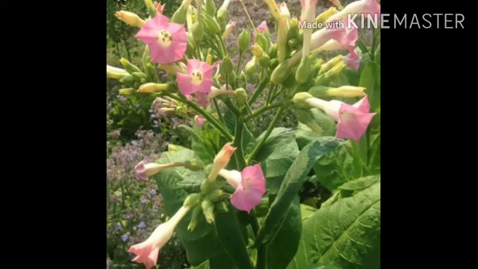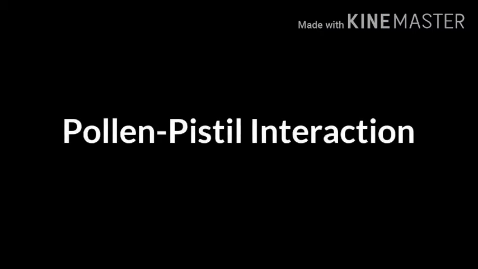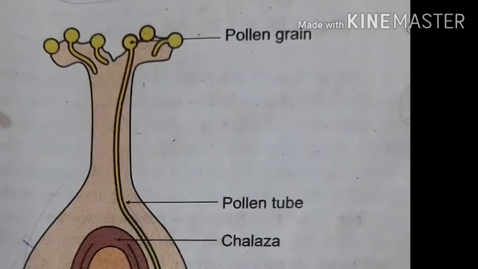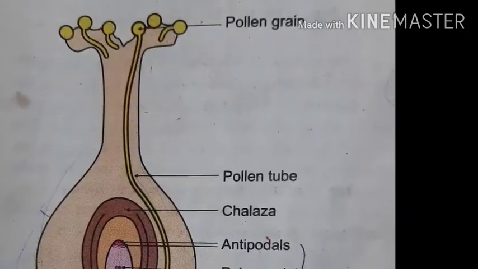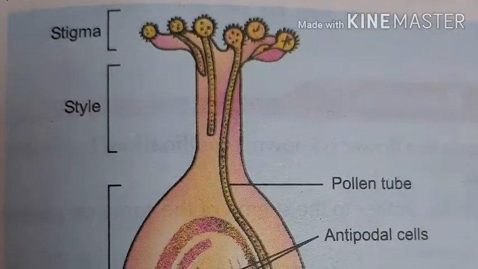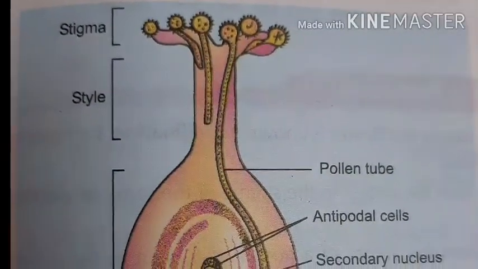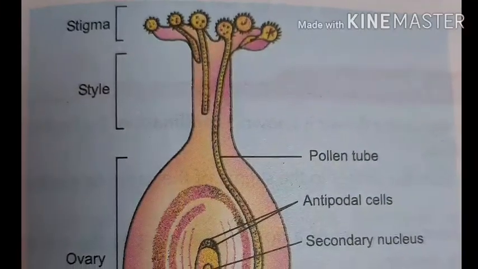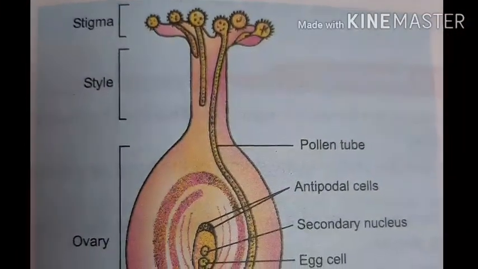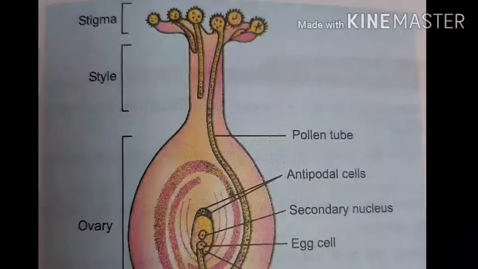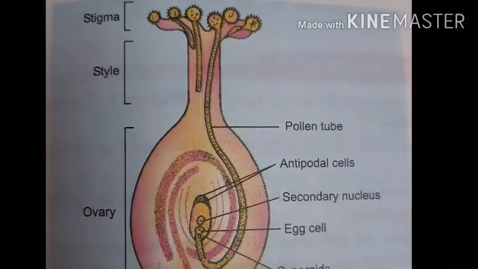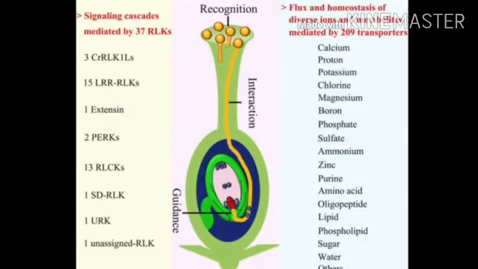Now we will see about the pollen pistil interaction. It is the interaction of pollen grains with the sporophytic tissue, that is the stigma. All the events from deposition of pollen grain on the stigma to the entry of pollen tube into the ovule are referred to as pollen pistil interaction. It is a very dynamic process involving pollen recognition followed by promotion or inhibition of pollen germination.